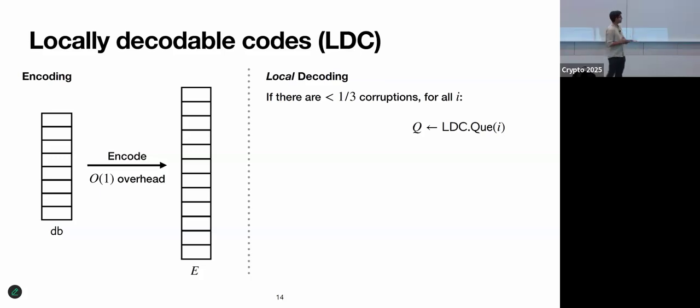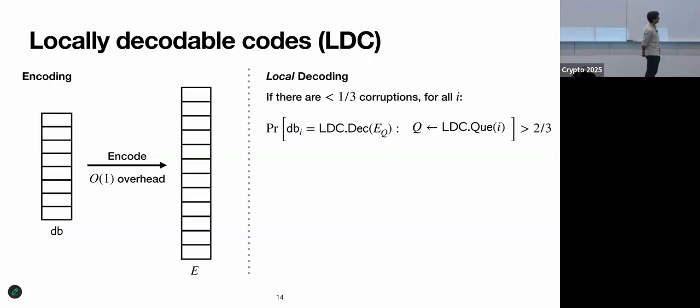And the property that the LDC satisfies is that as long as there are not too many corruptions, let's say less than a 1/3 fraction of corruptions, then for any index i, if I read these locations, so I get like E sub q, then I can use those to decode dbi with very high probability, 2/3. And you can amplify this as you want by just making more queries. So this is the high-level property that we care about for LDCs.